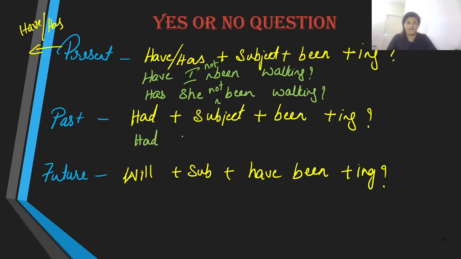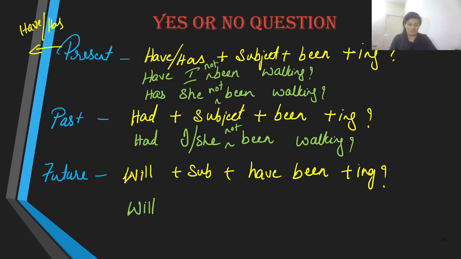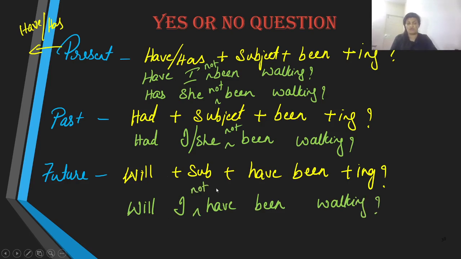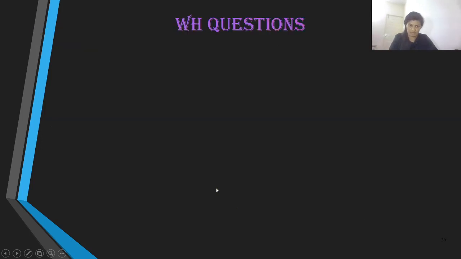Similarly, had I or she been walking? Or had I not been walking? For future, will I have been walking? Or will I not have been walking? Will she not have been walking?